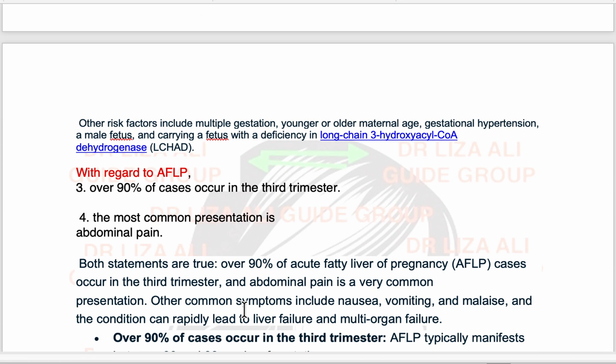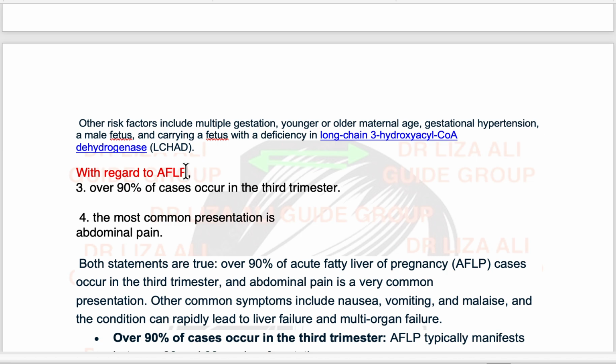If we go through the other risk factors: multiple pregnancy, younger and older maternal age, gestational hypertension, carrying a male fetus, and maternal deficiency of long chain 3-hydroxyacyl CoA dehydrogenase, LCHAD, the one we did in the earlier question. So these are the risk factors.